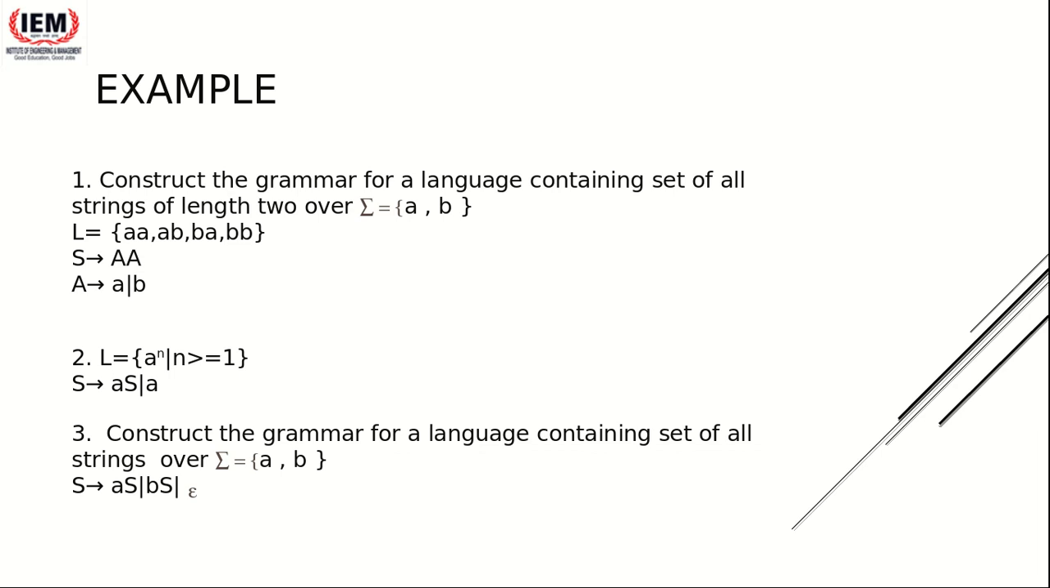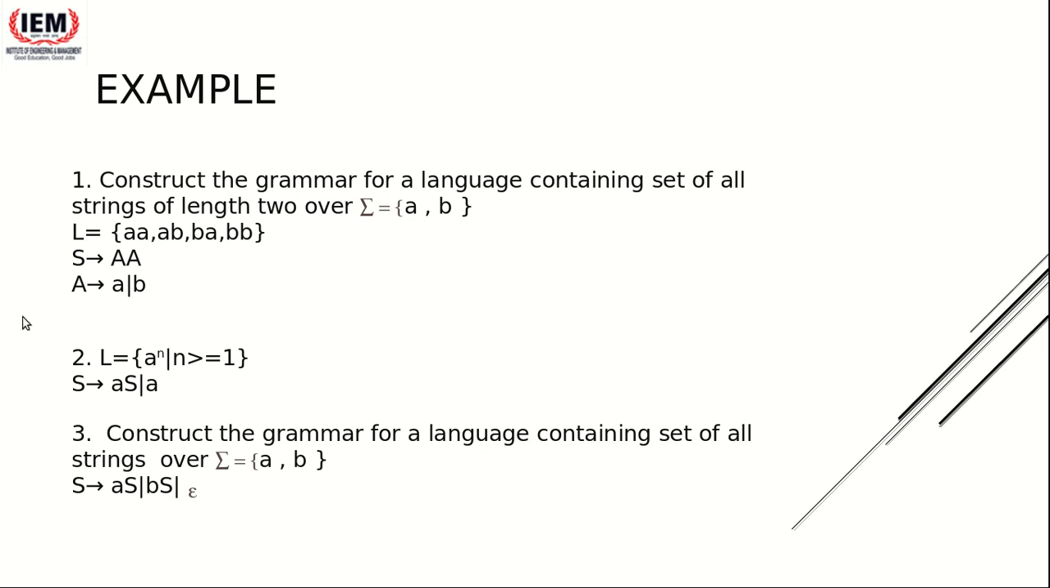Yes, ma'am. The question is clear. So if this is the question, how will my language look? My language will look like this: aa, ab, ba, bb, because I can use only a and b and the length should be 2. So these 4 strings can be part of my language, nothing else.